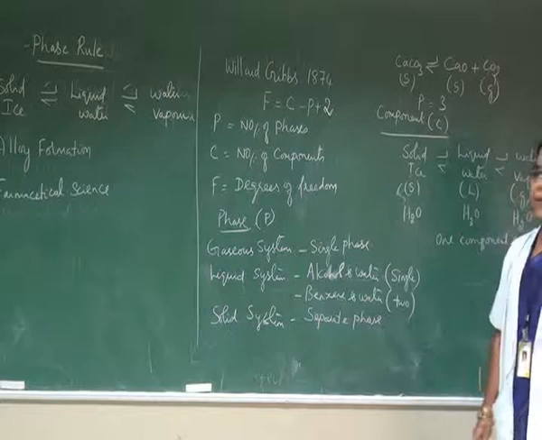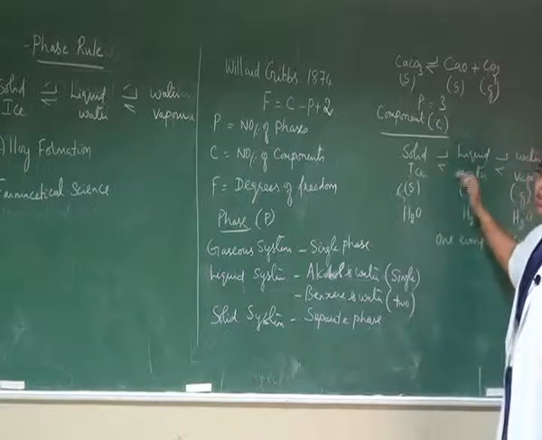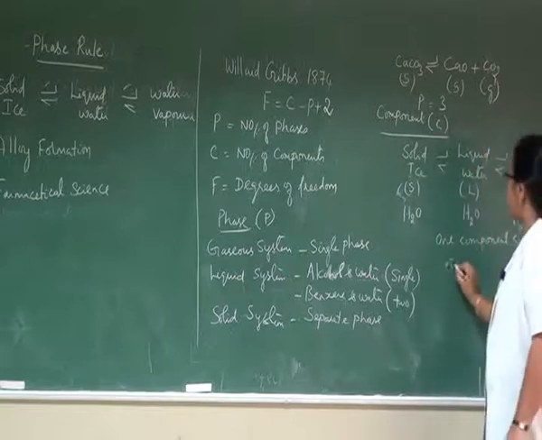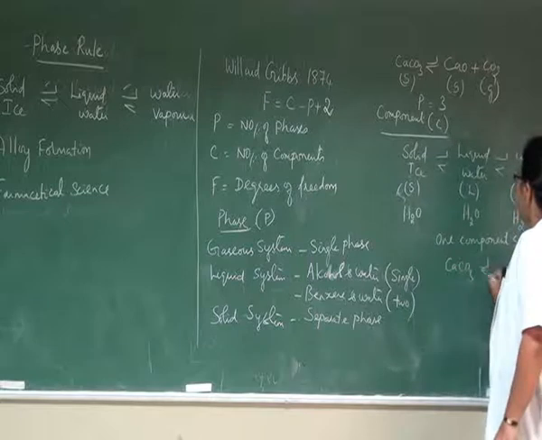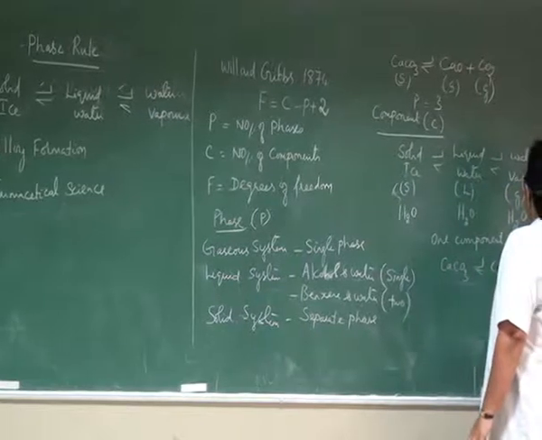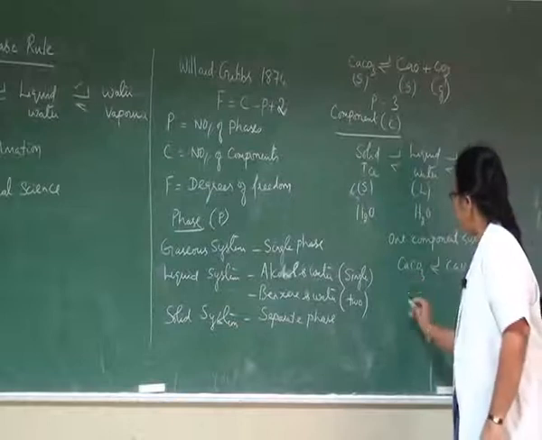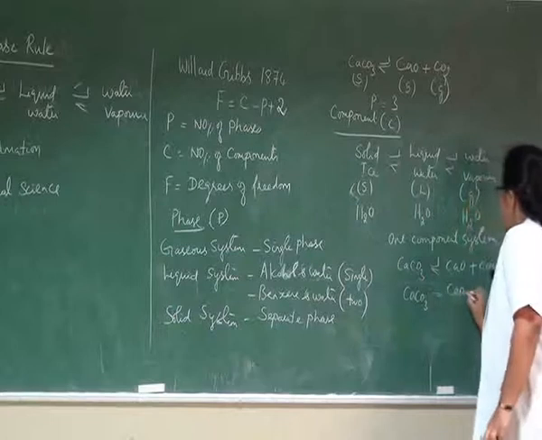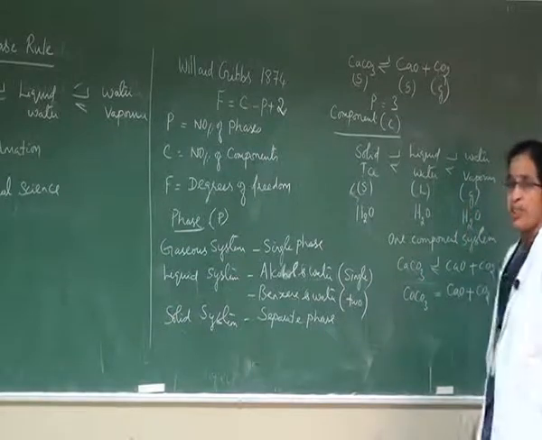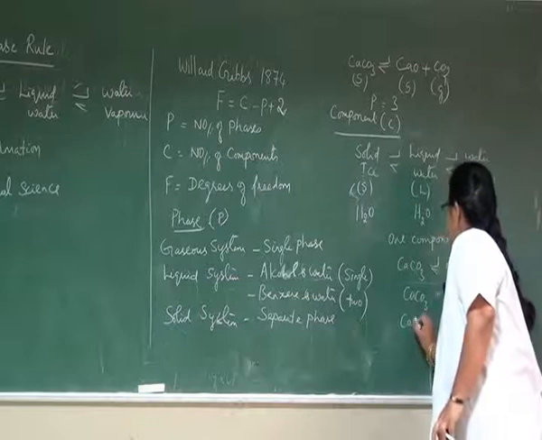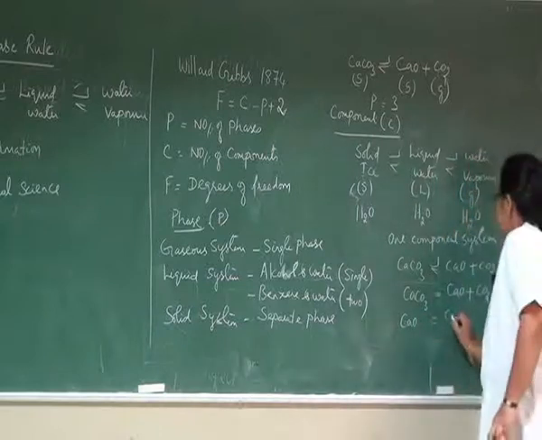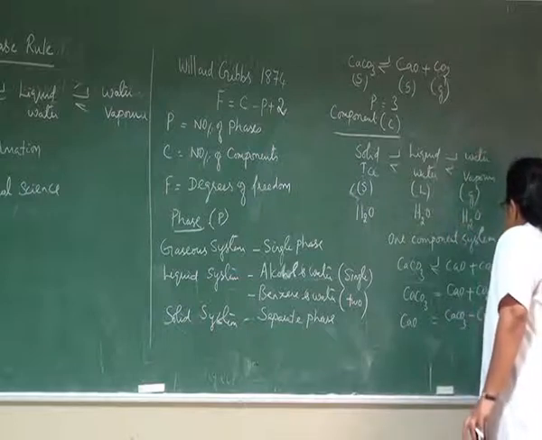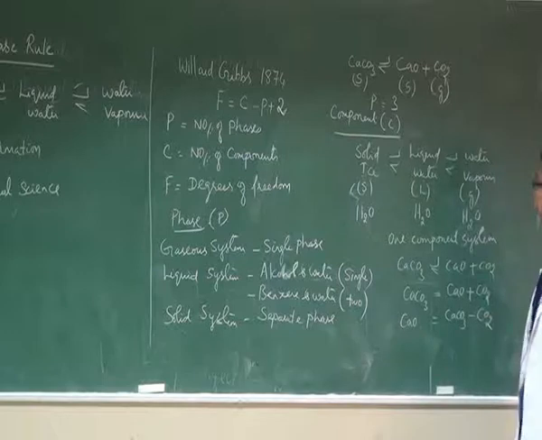In some cases, the chemical composition of different possible phases may be different. Considering the dissociation of calcium carbonate into calcium oxide and carbon dioxide, the chemical composition of calcium carbonate is given by calcium oxide plus carbon dioxide, whereas the calcium oxide composition is given by the other two constituents, namely CaCO3 and CO2.